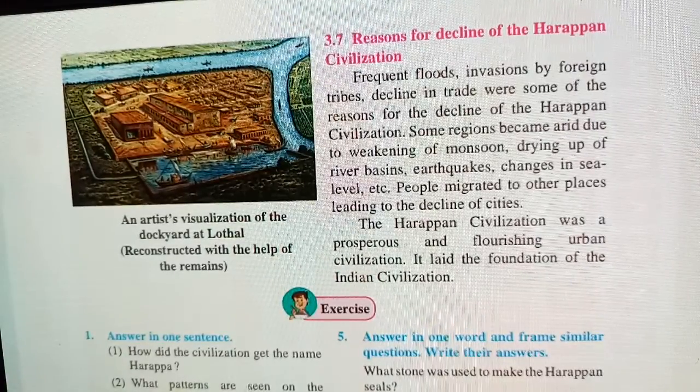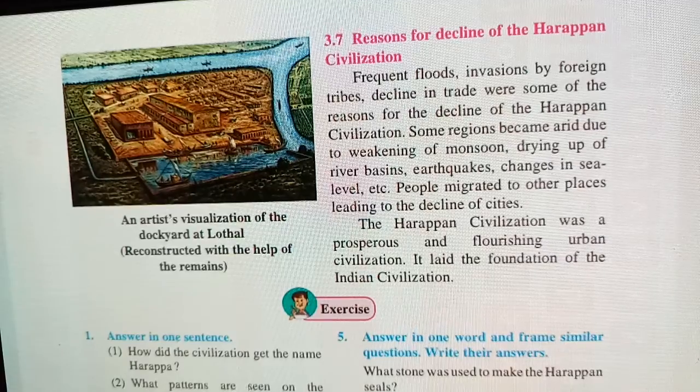Hope you have understood this lesson. Next we will see the fourth lesson, that is Vedic civilization.